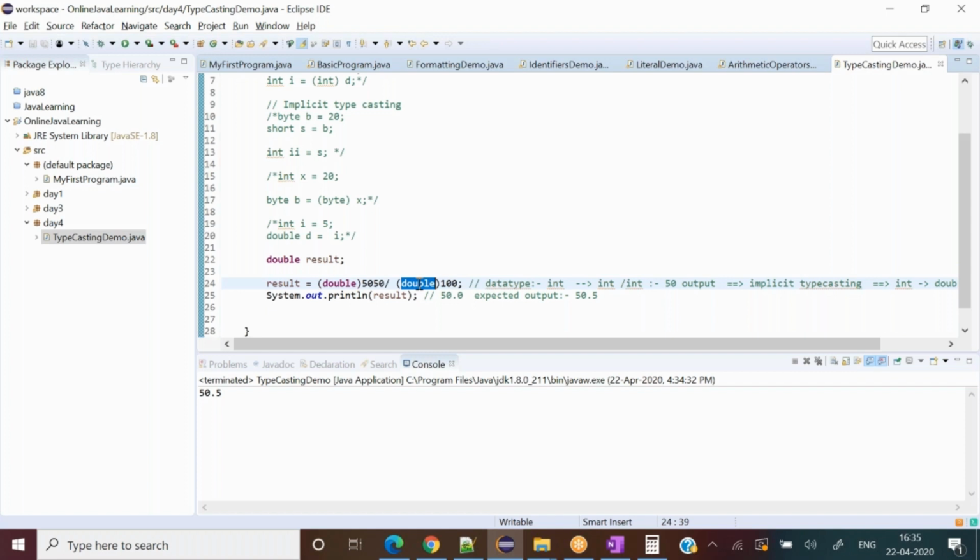So instead of JVM doing it, we explicitly mentioned it already, because we want the correct answer. So we say, okay, whatever we are providing, it is a double only. So that's why it is doing it for us. I mean, the concept should be clear to you. What's going on? What is casting? When is casting applied? Where is a good time to apply a casting? What is implicit casting? What is explicit casting? Those small things need to be cleared.